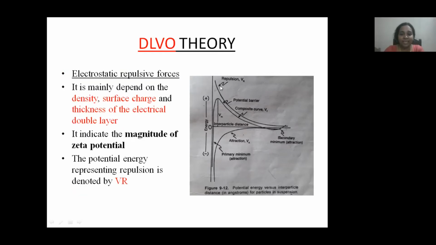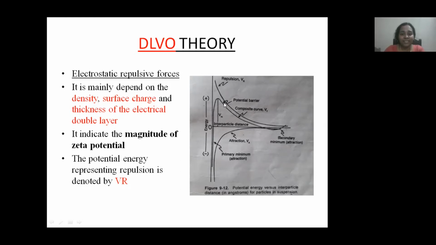And here you can see the repulsive curve. This up curve represents electrostatic repulsive forces. Electrostatic repulsion is the second type of interaction and it is indicated by the letter VR. This electrostatic repulsive force mainly depends on the density, surface charge and thickness of the electrical double layer.